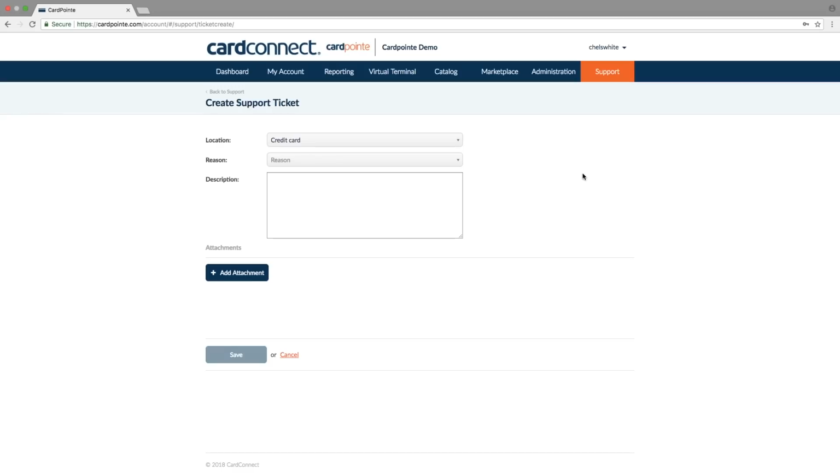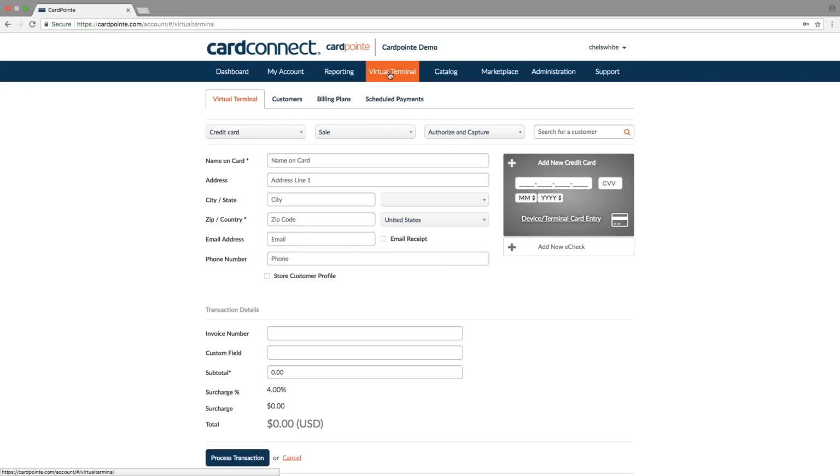While CardPointe will serve as your main portal for reporting, some businesses will be excited to learn about the additional processing features that CardPointe offers. First, we have the Virtual Terminal. This is where you can actually run transactions, straight from within CardPointe.